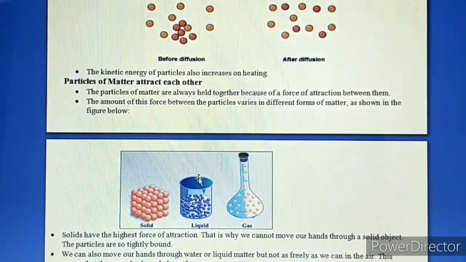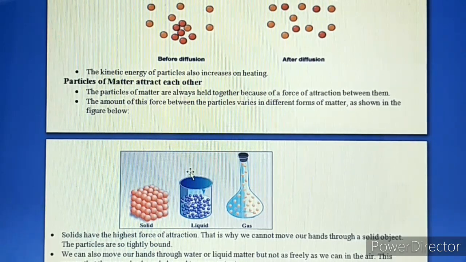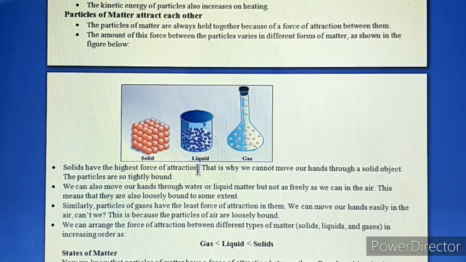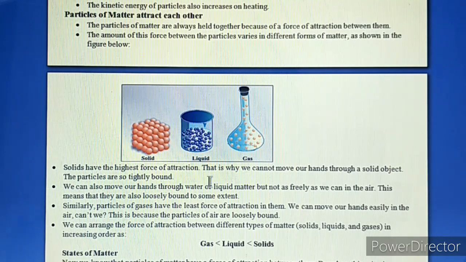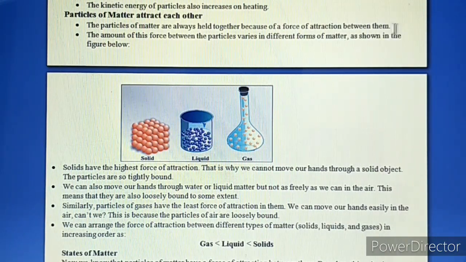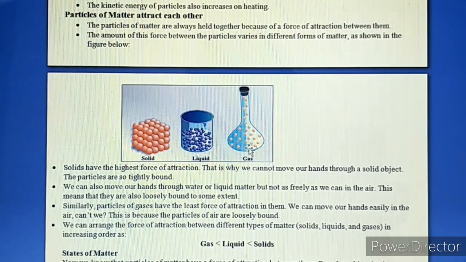Now, coming on to the third point, which is what? Particles of matter attract each other. Now, do you know that all these solids, liquids and gases have a kind of attraction between them, and the particles of matter are always held together because of the force of attraction between them. This force of attraction is highest in solids, then in liquids, and then in gases. The amount of this force between the particles varies in different forms of matter as shown in the figure.